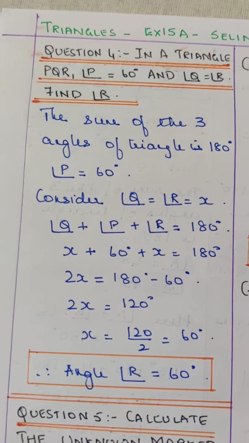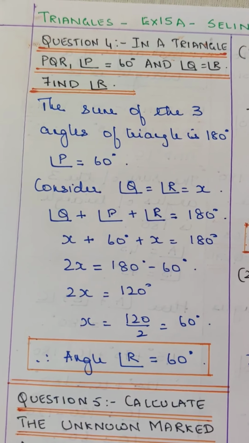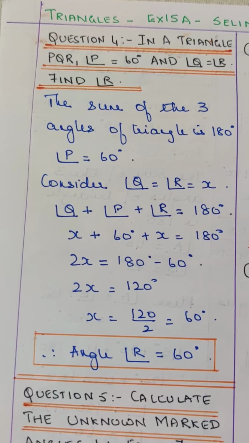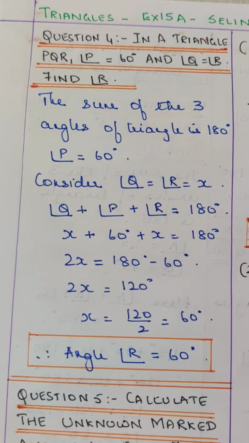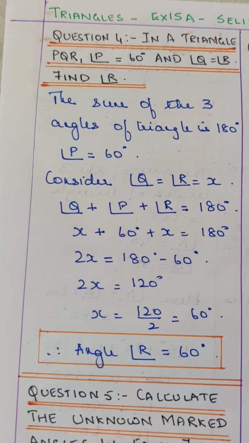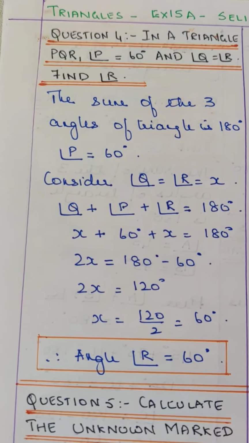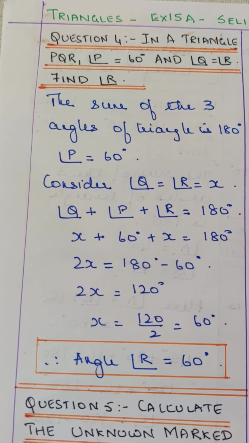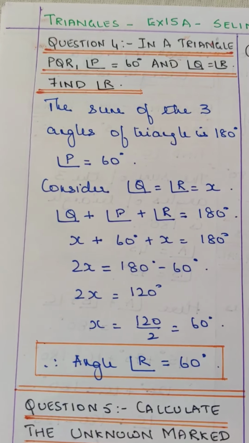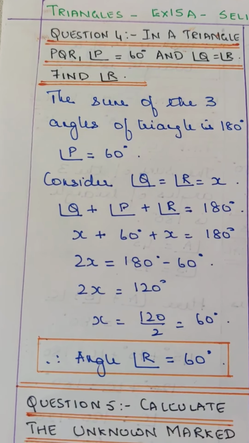Fourth one: in a triangle PQR, angle P is equal to 60 degrees and angle Q is equal to angle R. Find the angle R. The sum of three angles in a triangle is 180 degrees. Given angle P is equal to 60 degrees, let's consider angle Q is equal to angle R is equal to X. Therefore angle Q plus angle P plus angle R is equal to 180 degrees. Therefore it is X plus 60 plus X is equal to 180 degrees.